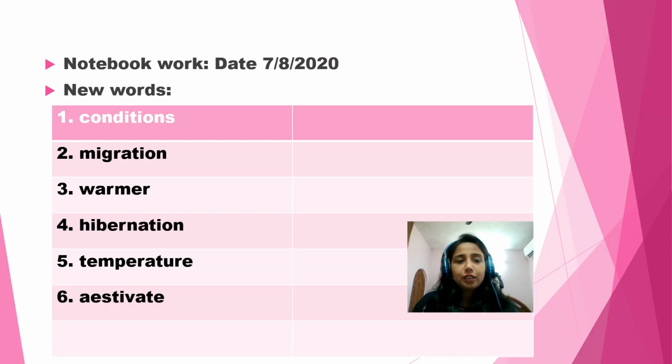Okay children, so let's move to our notebook. We have something for you to write in the notebook. So we'll divide our page into two parts. Then we'll make two columns and we'll write new words, and after that we'll write the date, and then we will write down the words conditions, migration, warmer, hibernation, temperature and estivate. Now one more work we have in our notebook.